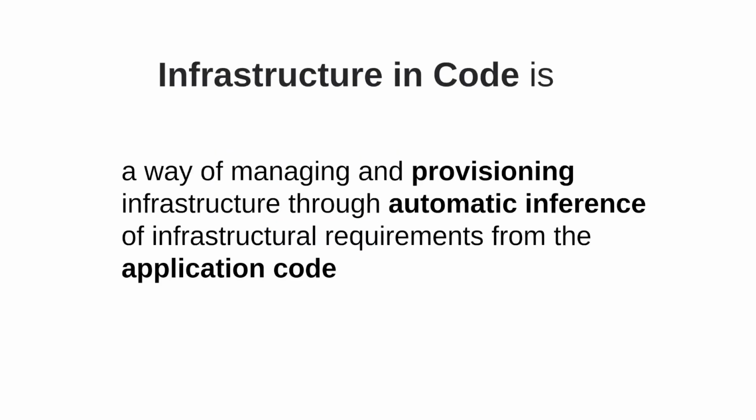We propose the infrastructure in code approach. We define it as a way of managing and provisioning infrastructure through the automatic inference of infrastructural requirements from the application code. This means that the infrastructure in code instruments should use the information from the application code and understand what the user wants instead of making them explicitly repeat what is going on in configuration files. So, you are curious how would it work?